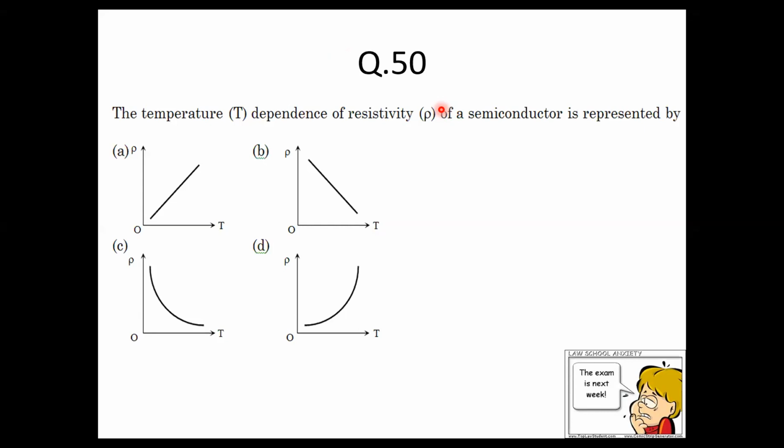रेजिस्टिविटी ऑफ अ सेमीकंडक्टर और टेम्परेचर का क्या रिलेशन होगा? See, remember with rise in temperature, the resistivity of semiconductors will decrease exponentially. So this is something that you have to remember. The temperature dependence of resistivity decreases. So जैसे टेम्परेचर बढ़ेगा उसकी रेजिस्टिविटी डिक्रीज एक्सपोनेंशियली होगी, इसलिए आंसर उसका ऑप्शन सी होगा.